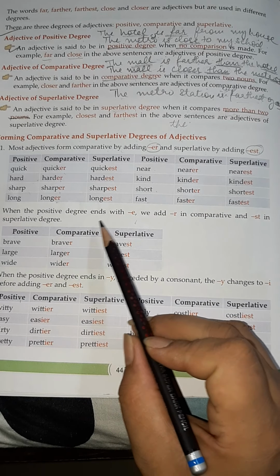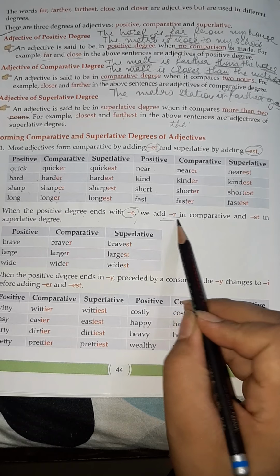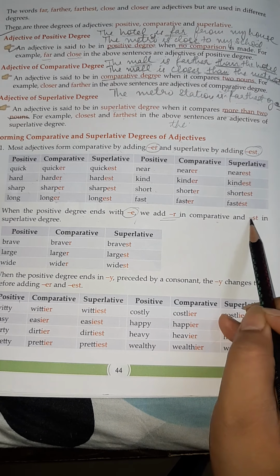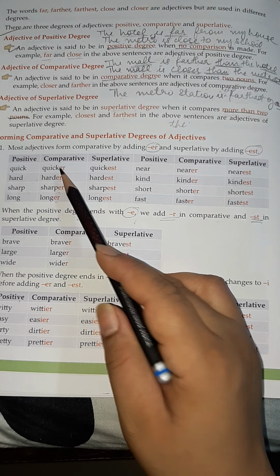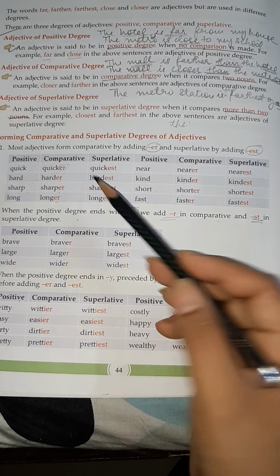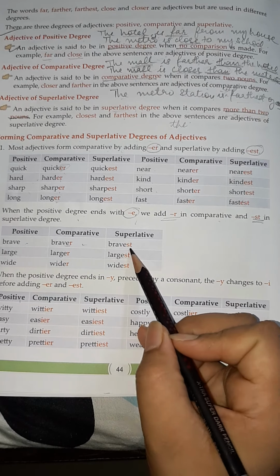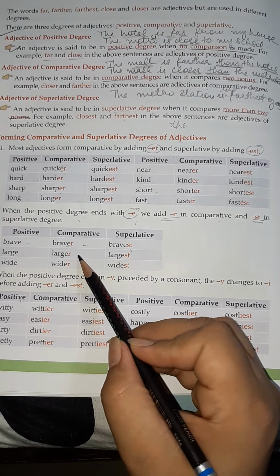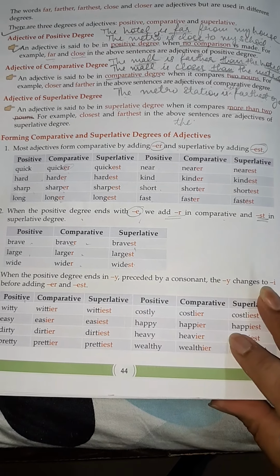Second rule says that when the positive degree ends in e, we add r in comparative and st in superlative. So here, when it does not end with e, we are adding er. Basically, it becomes the same. Like brave, braver, bravest, large, larger, largest, wide, wider, widest.